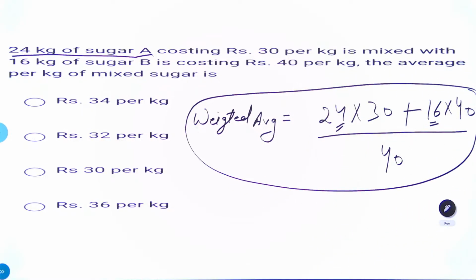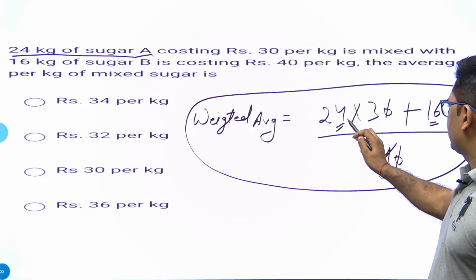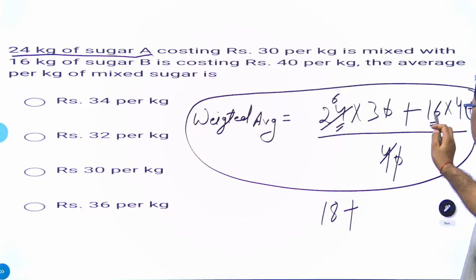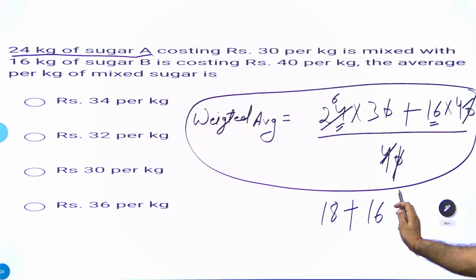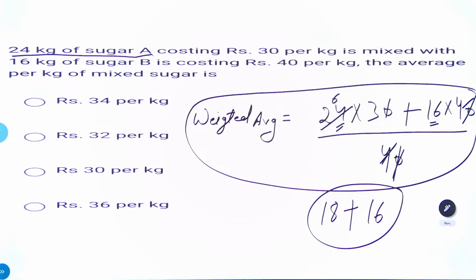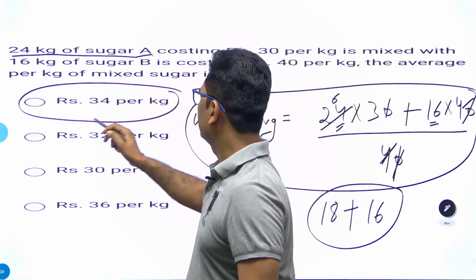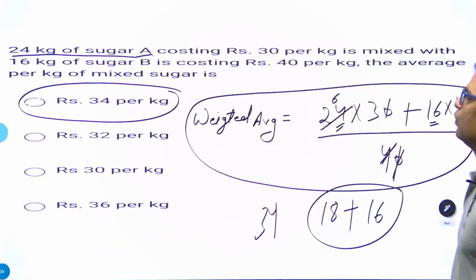Okay, my dear students. It is very easy to solve this question. 0 cancels with 0. 4 sixes are 24, so 6 threes are 18, plus divide this number by 40 as well. 0 divides with 0. 4 fours are 16 here. So 18 plus 16 is 34. So the answer is A. The answer is 34 rupees per kg.